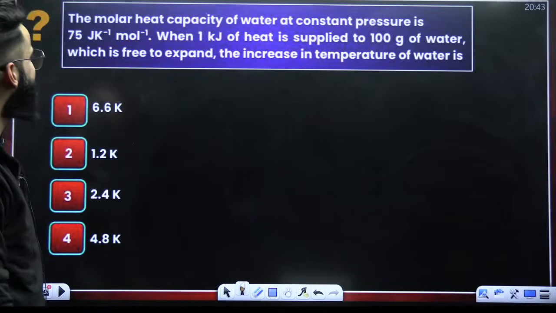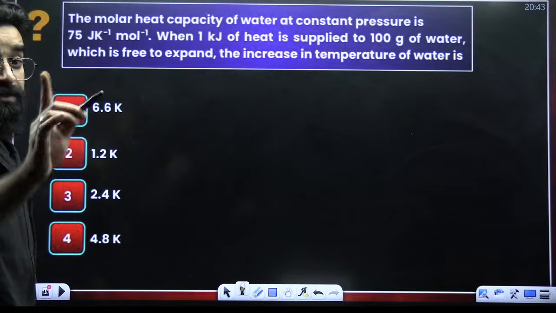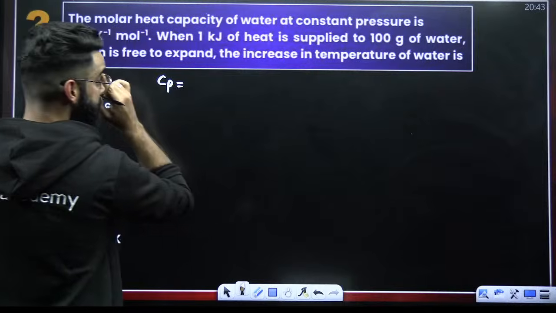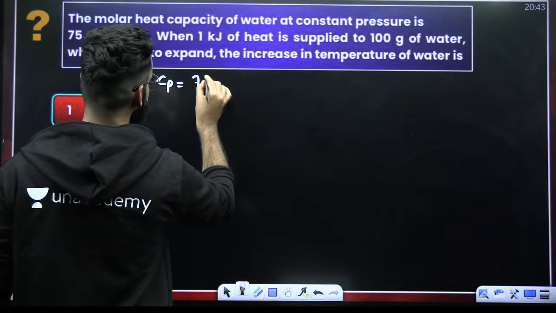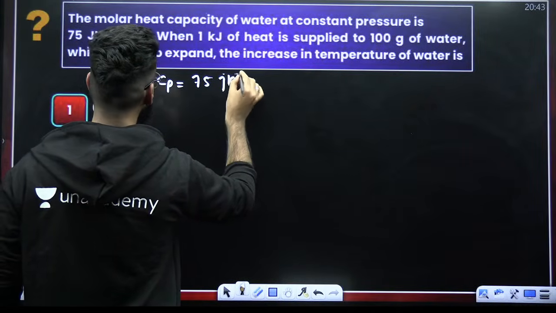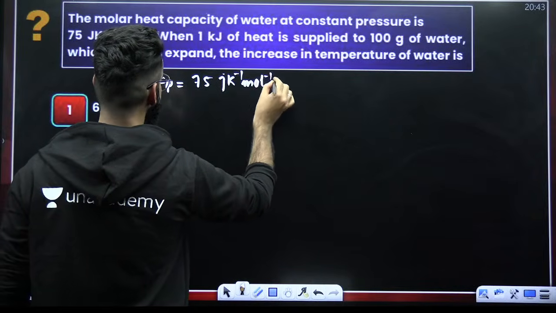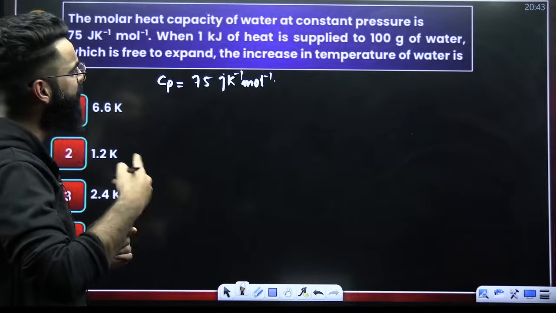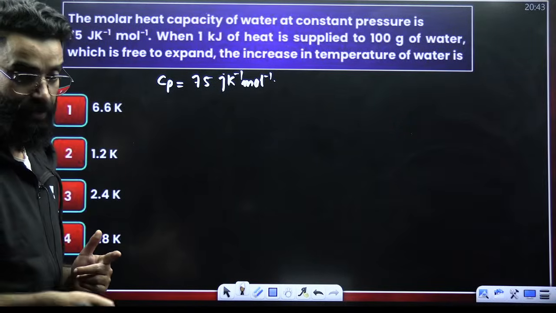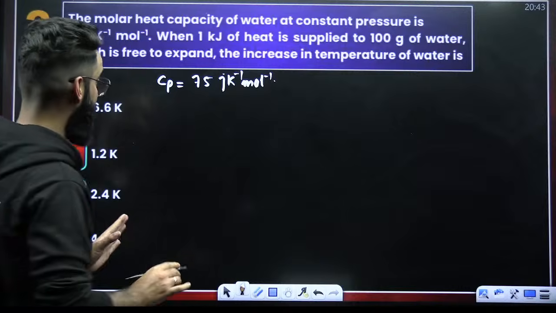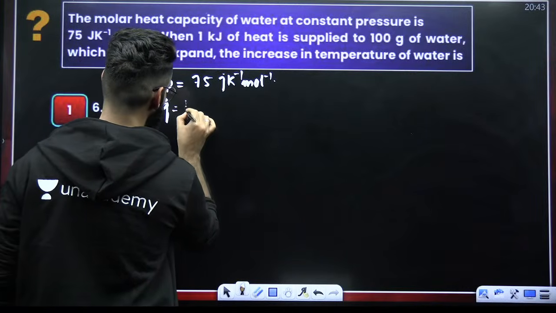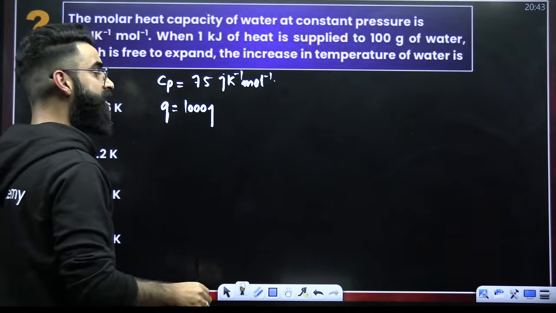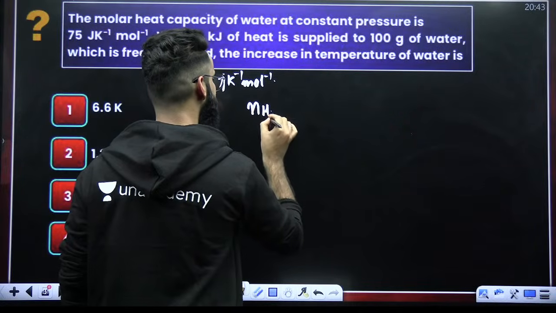The question says the molar heat capacity of water at constant pressure, Cp value, is given to me as 75 joules Kelvin inverse mole inverse. As per the question, when 1 kilojoule of heat, 1 kilojoule means 1000 joules, is supplied to 100 grams of water, 100 grams of water means how many moles of water?